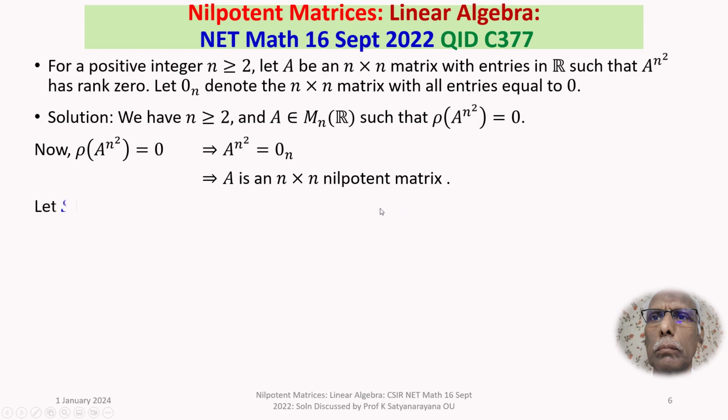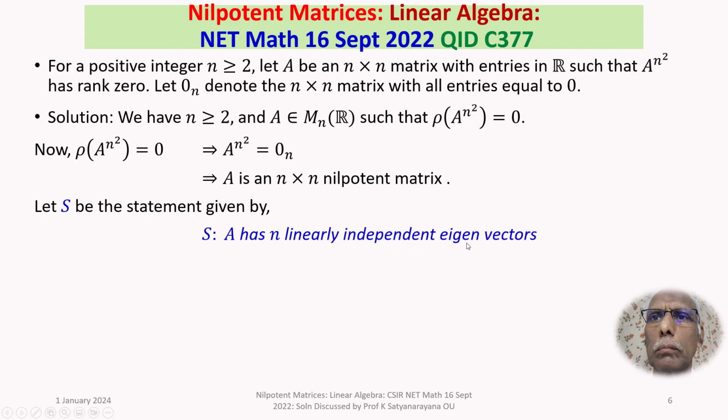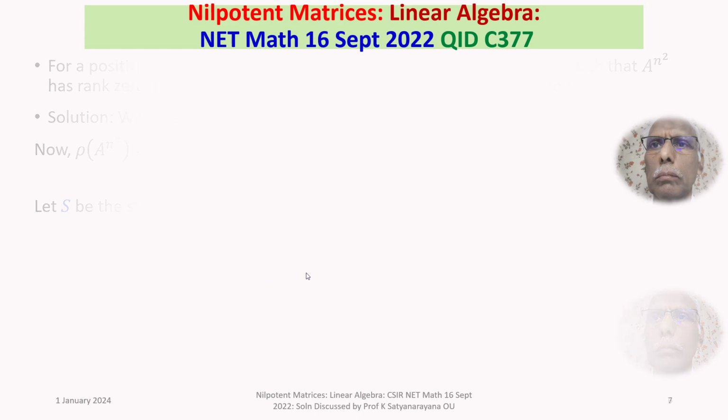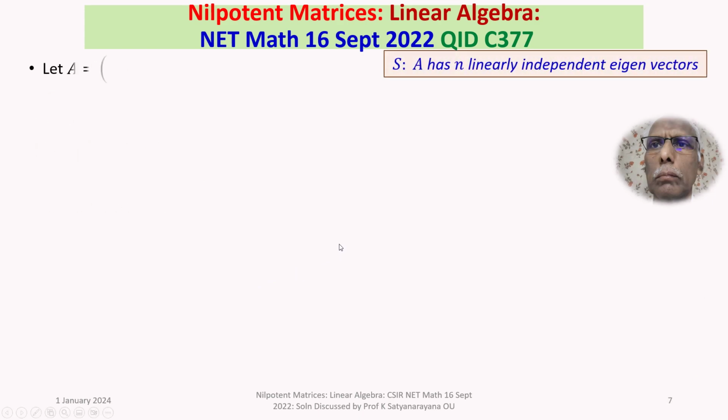Agreed. Let S be the statement given by, so S denotes this statement: A has n linearly independent eigenvectors. And whenever I say that a matrix has the property S, it means A has n linearly independent eigenvectors. Agreed. We move on to the next slide.